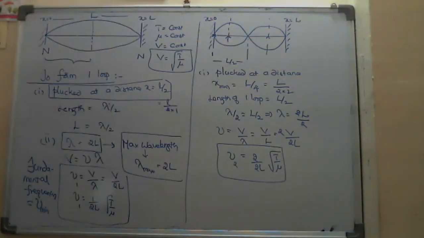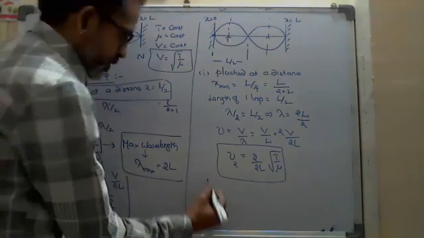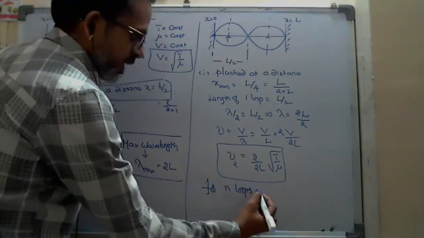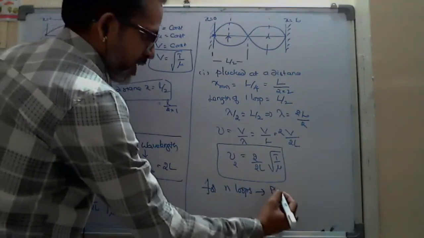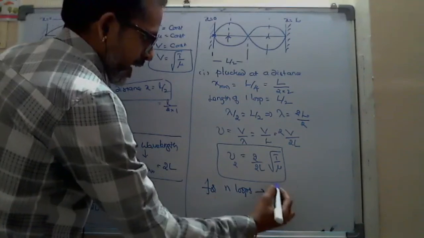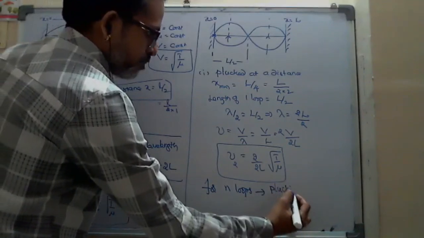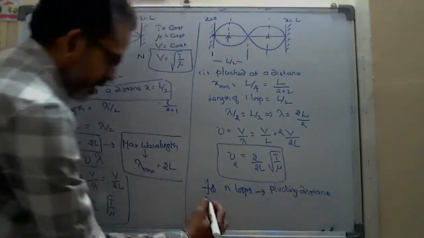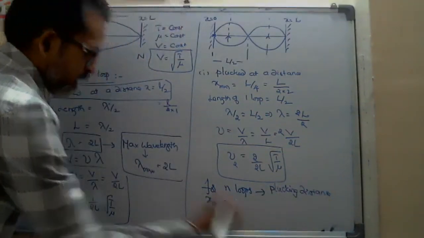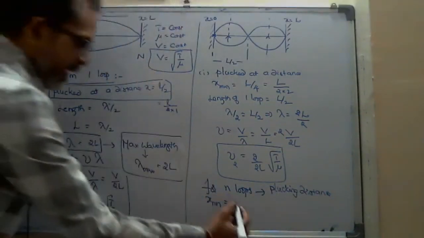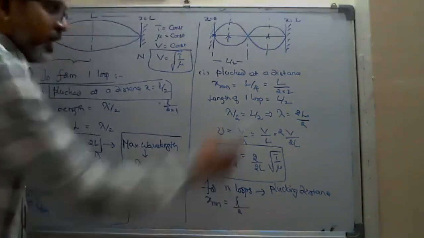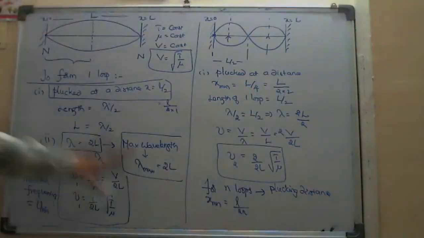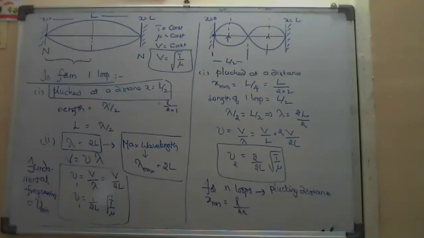Suppose for n loops are formed in the string. For n loops, plucking distance from the left end, you can write one formula: x minimum equals L by 2 into n, that is my shortcut formula, L by 2n.